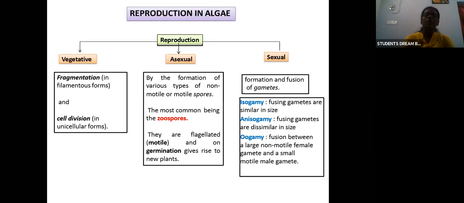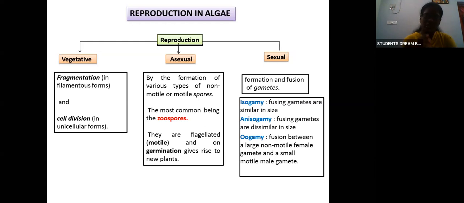Now next is reproduction in algae. How do algae reproduce? Algae reproduce by vegetative, asexual or sexual methods. All three methods are possible. The vegetative method is by fragmentation or by simple cell division. In fragmentation, a fragment is formed, gets detached and forms a new individual. Fragmentation usually occurs in filamentous forms, whereas cell division usually occurs in unicellular forms. This is the difference.